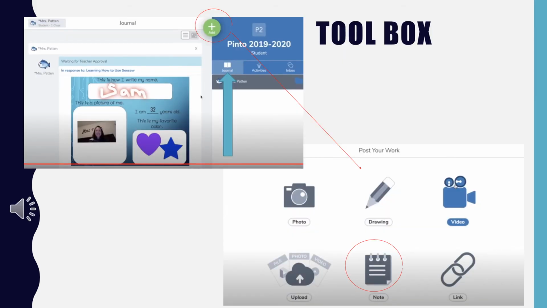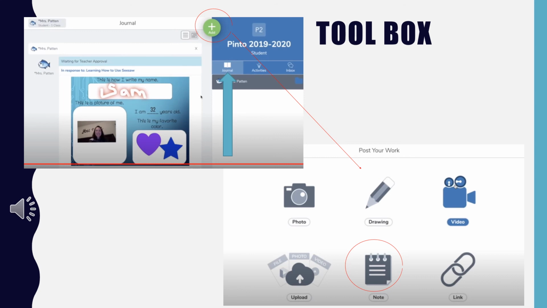Now that we've returned to your journal, let's take a look at your toolbox. The toolbox shows you 6 different ways you can show your learning. At the top, you will see a green Add button. Click on that and your toolbox will appear. Your first option is to take a photo. Click on the camera, take your picture, and then add it to your SeeSaw journal. Remember, we did that earlier when we added your picture.